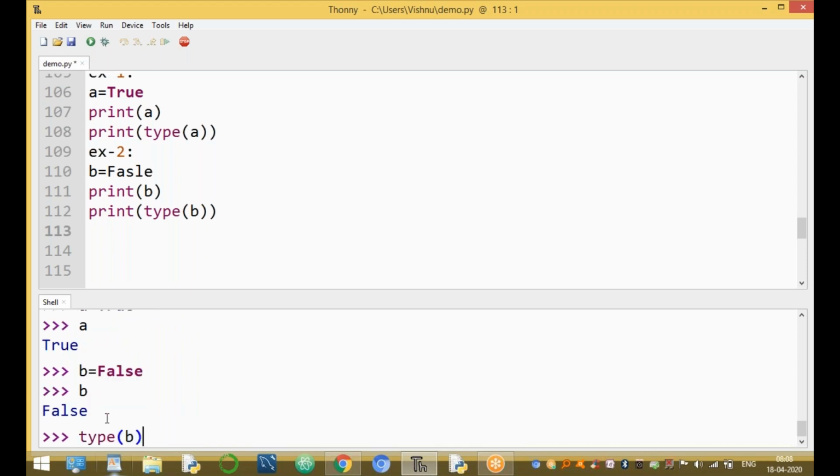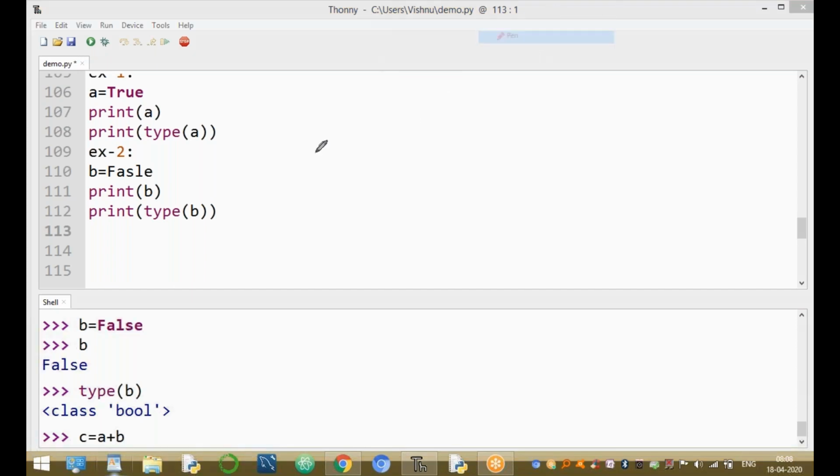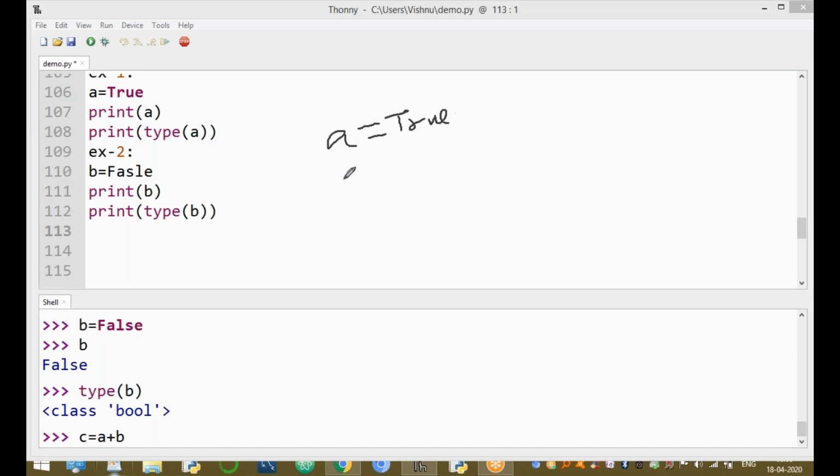Now perform an operation: c equal to a plus b. Here, what is the value of a? a equal to True. What is the value of b? b equal to False. That means True represents 1 and False represents 0.